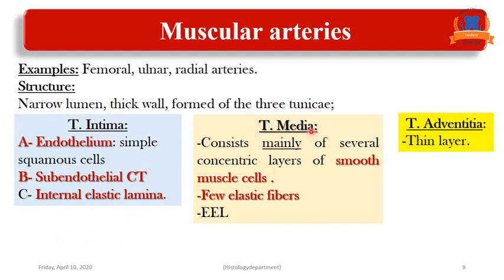But in the tunica media we have a difference. This consists mainly of several concentric layers of smooth muscle fibers. In the aorta or the elastic arteries, the tunica media is formed mainly of elastic fibers and few smooth muscle cells. In the muscular artery, we have the reverse: numerous smooth muscle cells and very few elastic fibers. And the third layer is the same, tunica adventitia, the same as the aorta.